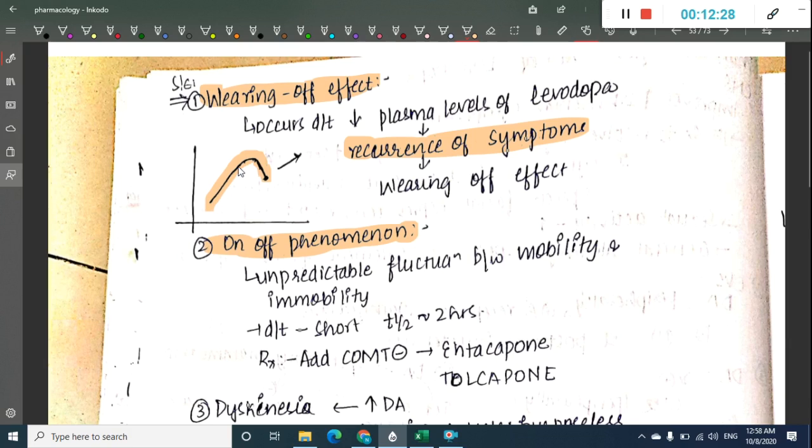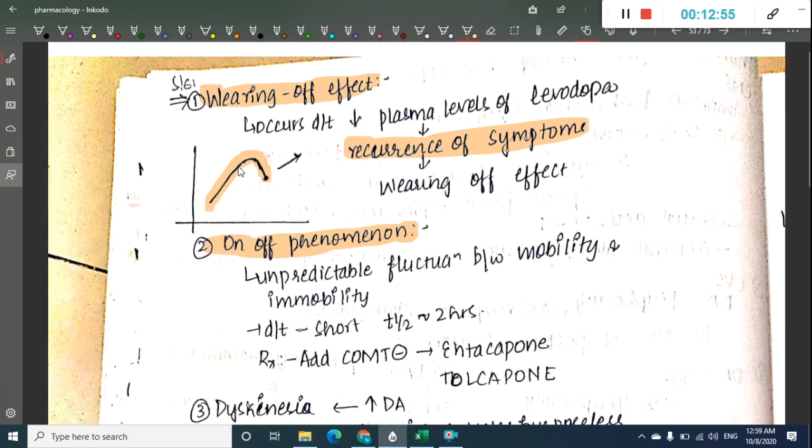After some time, that is the on effect. But once the drug concentration in the blood wears off, it decreases, then you see the symptoms of Parkinsonism come back again. And secondly, during this levodopa period, when the Parkinsonian symptoms are decreased, there is increased incidence or reappearance of dystonia symptoms like disabled mobility or tremors.